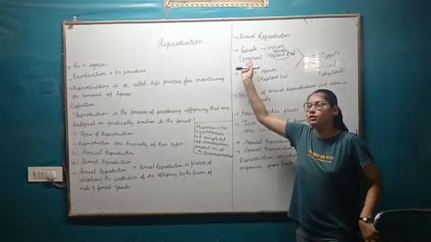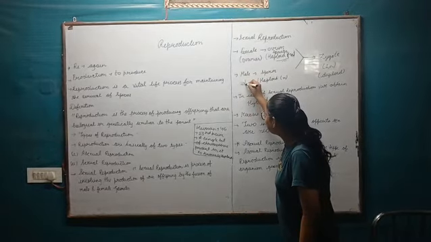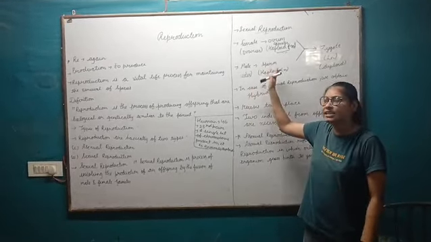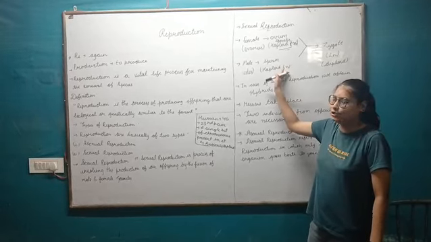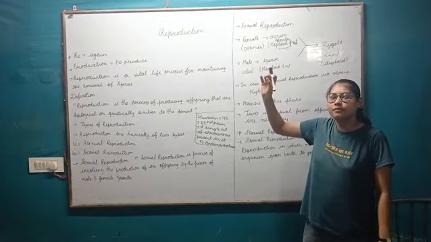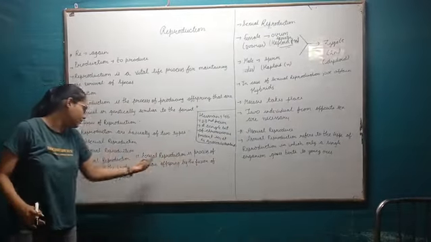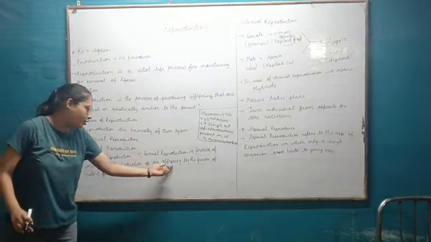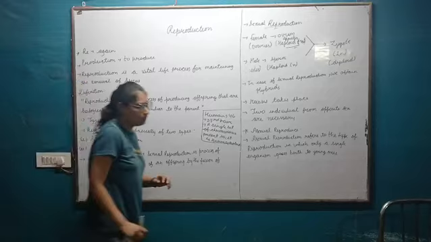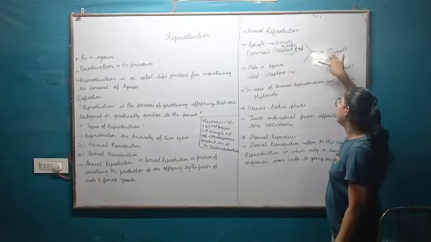And like the female, the male also produces gametes. The male has the testis as a sex organ, and it produces sperm, and sperm is also haploid in nature. After producing the ovum and the sperm, they perform fusion. Here we learn that sexual reproduction is the production of an offspring by fusion, meaning the mixing of two gametes. So the ovum and sperm get fused together and form a zygote.